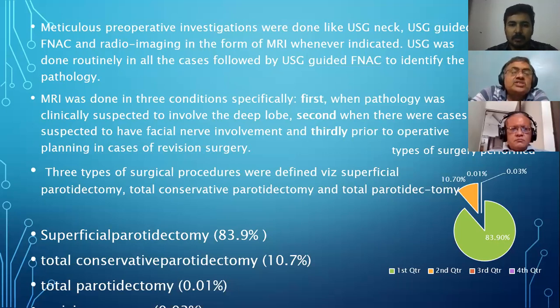What is total conservative parotidectomy and total parotidectomy? In total conservative parotidectomy, conservation of the facial nerve is done. So the superficial and deep lobes are removed, but the facial nerve and its branches are preserved. In total parotidectomy, the facial nerve is also removed. That is why you should be able to say total parotidectomy. There is nothing like a total radical parotidectomy. Actually, that is one more term which is coined, but there is nothing like it. Either it is a total parotidectomy with removal of the nerve or a nerve-preserving total parotidectomy. Okay.